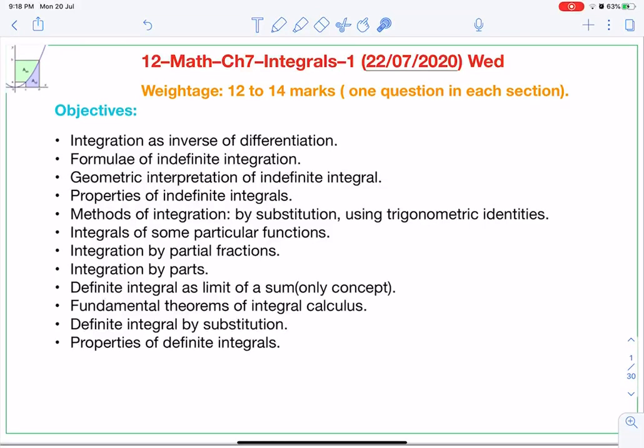Namaste students. This is a new chapter, chapter 7 on integrals. First lesson on that. The weightage on this chapter, including the next chapter, chapter 8, will be 12 to 14 marks.